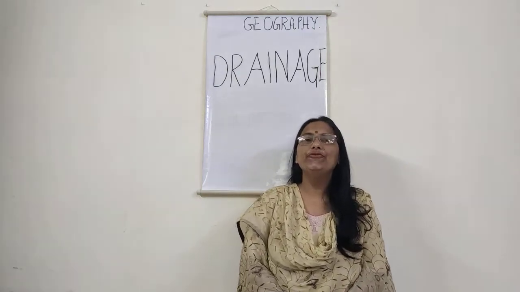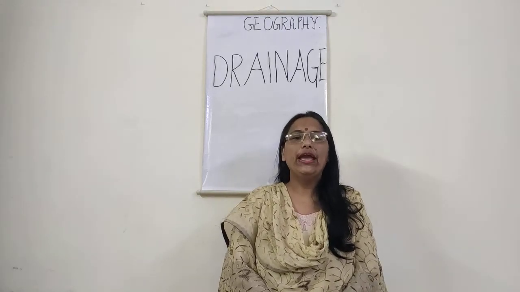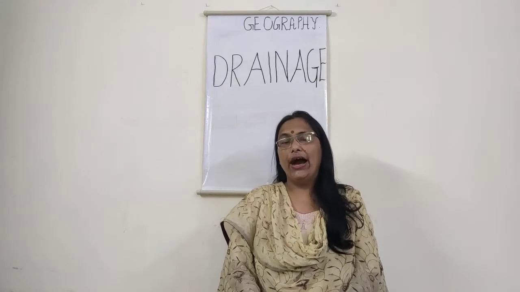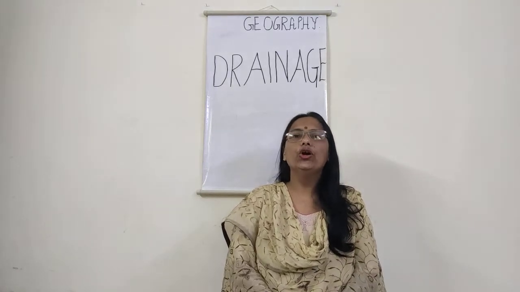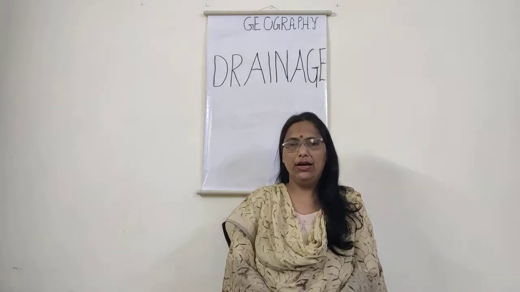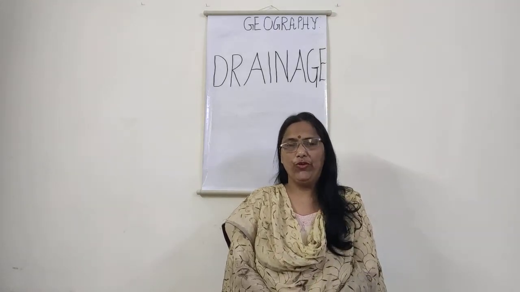Children, you must be very surprised to know that Ganga is joined by various tributaries from the Himalayas. Why am I saying from the Himalayas? Because the origin of the Ganga river is from the Himalayas. We find here the major rivers which flow here.